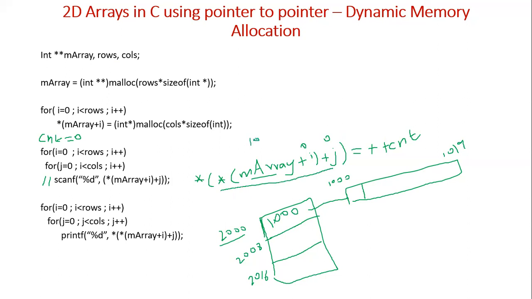But here we are using another star, because in this location we want the value to go, not the address. In this location this value should go, so this star is required. So when you want to store some value directly to some location, you have to use this pointer carefully. But when you want to read the input, at that time we need the address, so this outer star is not required.